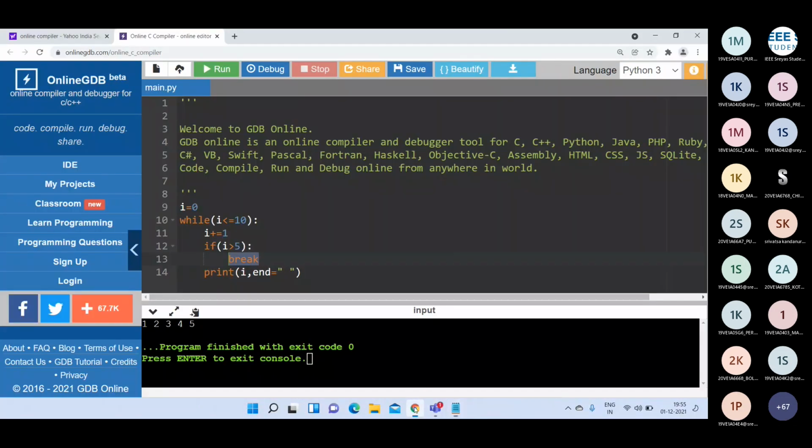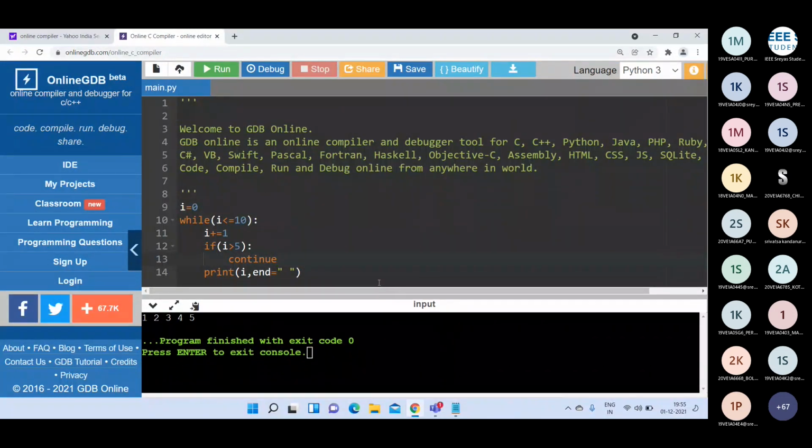So let me write the same program. i = 0, while i < 10, and i += 1. If i > 5, in the place of break, I am writing continue here. In the place of break, I am writing continue. Then what is the output? Anyone?